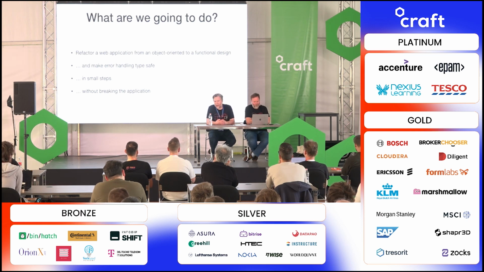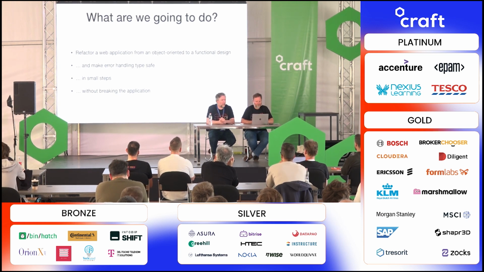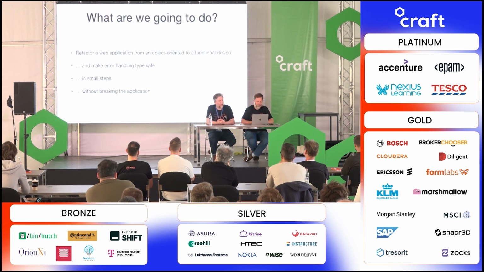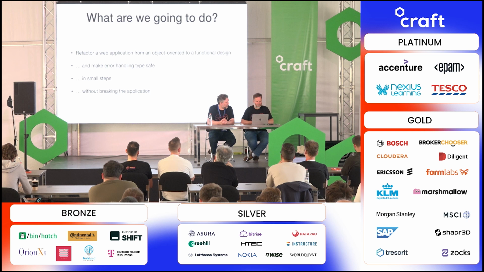So what are we going to do? We are going to look at a web application, and it has an object-oriented design. It uses beans, for those of you who use Java. We're going to transform it into functional design. We're going to make error handling type safe. We're going to work in small steps. We're going to avoid breaking the application for more than, ideally, a few seconds at a time, unless we really fluff something up during our live coding.